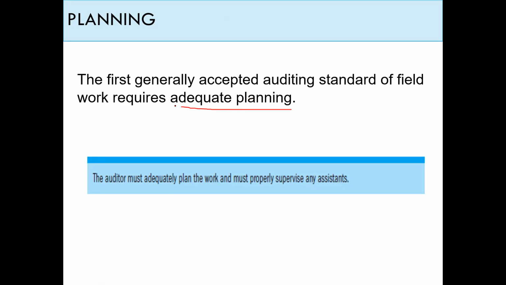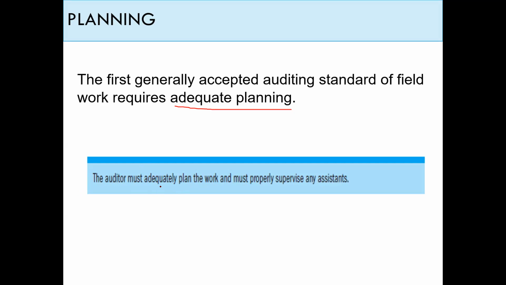And this is the wording of the standard: the auditor must adequately plan the work and must properly supervise any assistants. Adequately plan means, as we said before, whenever we go to the company we have to have a plan, and this plan must include part of the audit program. The audit program means we have to know the main purpose of the audit.